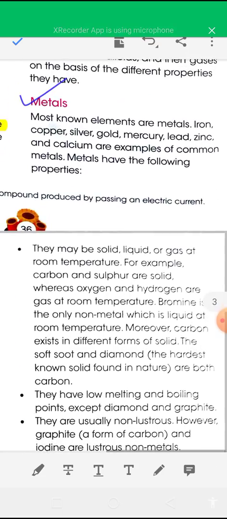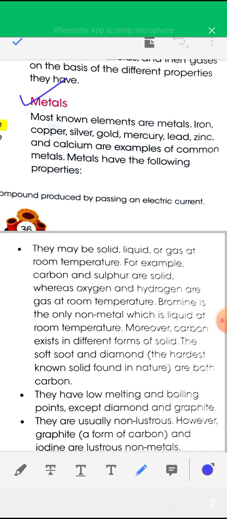So the first type of elements is metal. Most known elements are metals. For example, iron, silver, gold, mercury, lead. These are metallic elements.